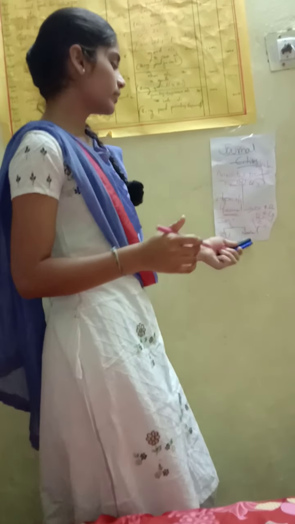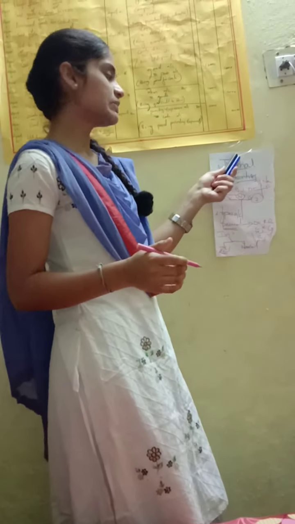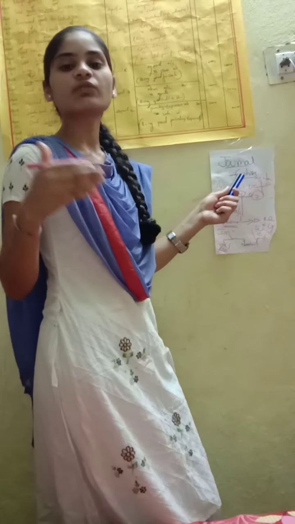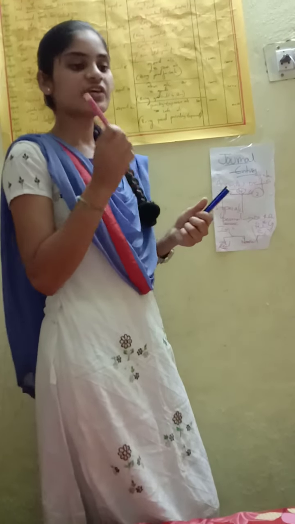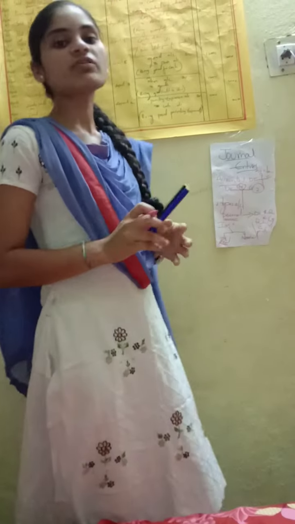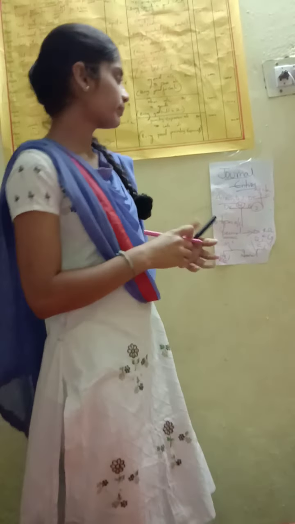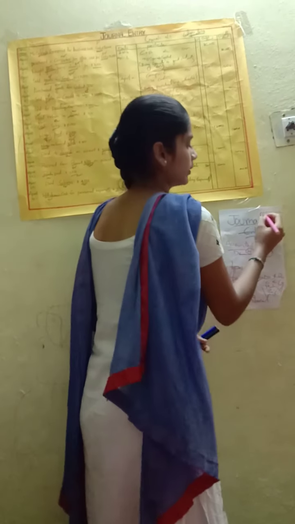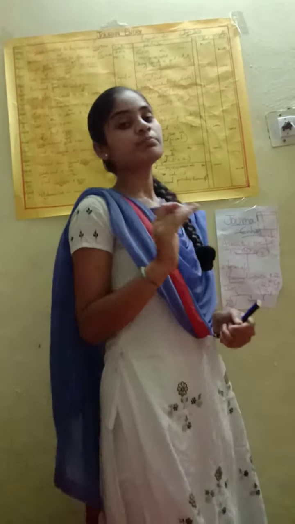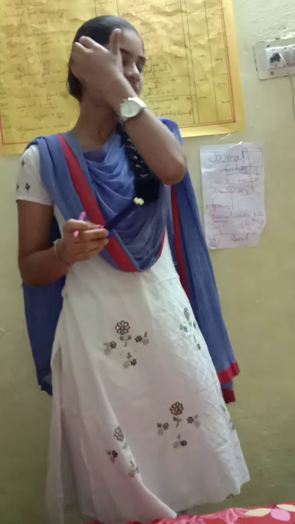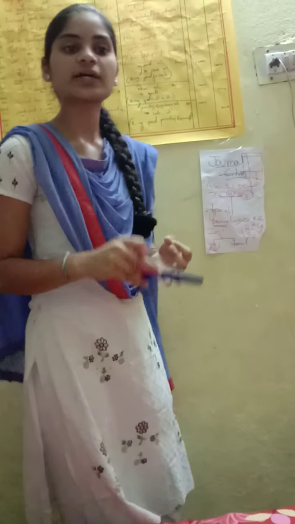This is the account. For journal entries, first we will prepare journal entries, then the ledger, then the trial balance, then the balance sheet. Now we will discuss the pro forma. There are five columns in journal entries: the first column is date, second is particular, third is LF, fourth is debit amount and the fifth is credit amount.